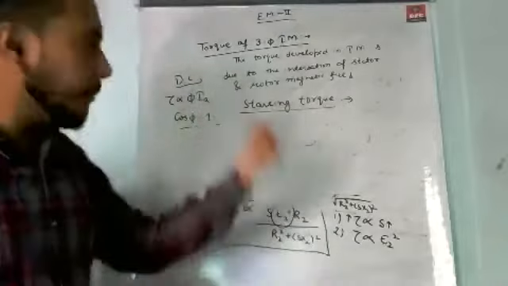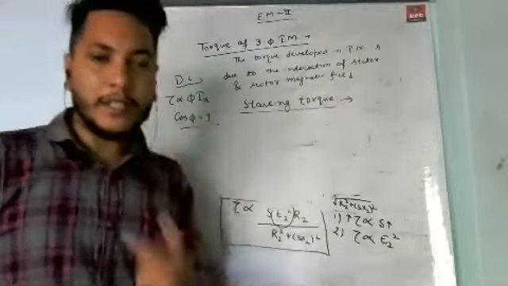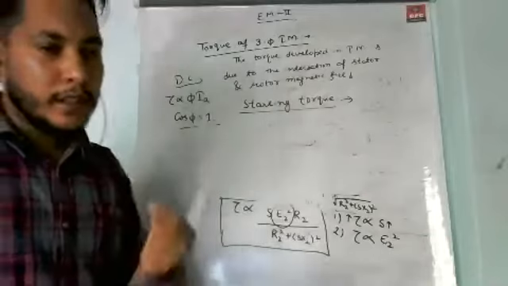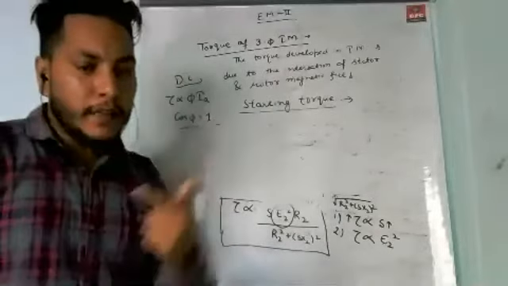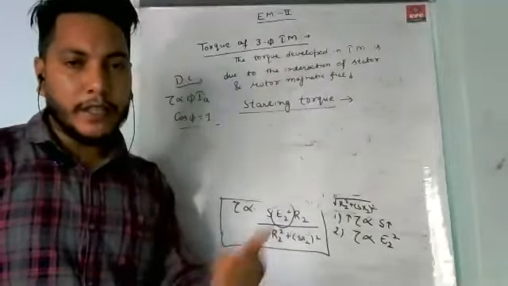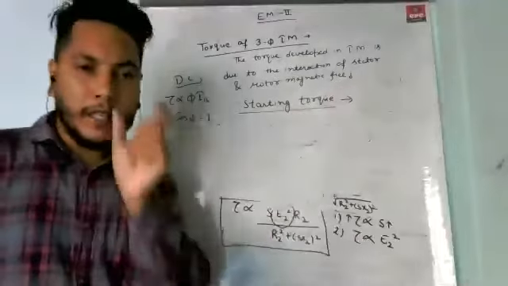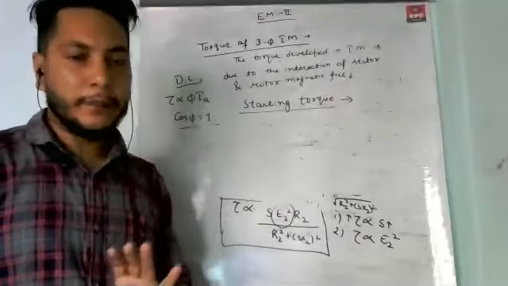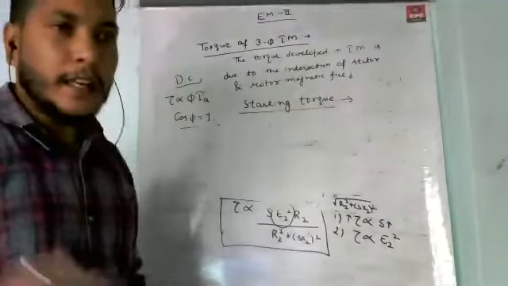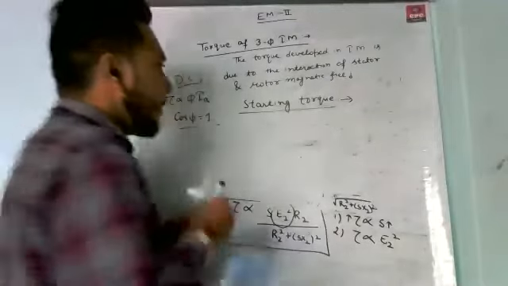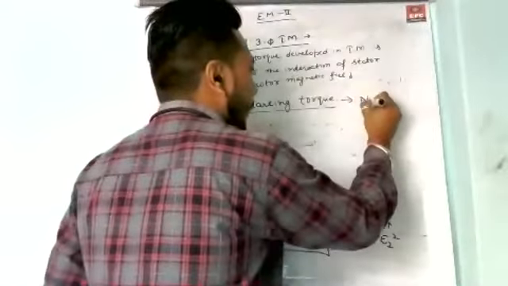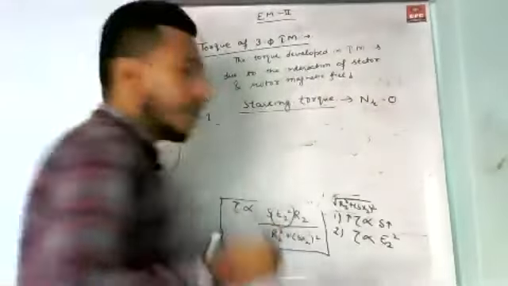The starting condition is the same as the standstill condition, because at the start, when we give the three-phase supply to the stator of the induction motor, your rotor is at rest. So at starting, we can also say that NR, the rotor speed, is equal to 0.